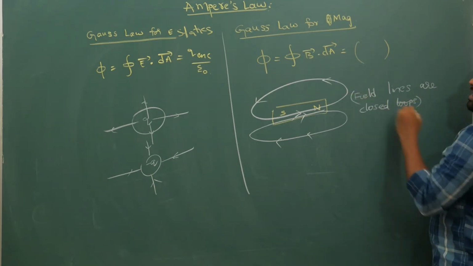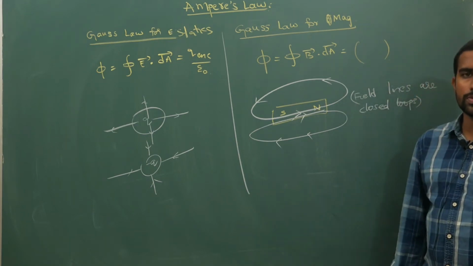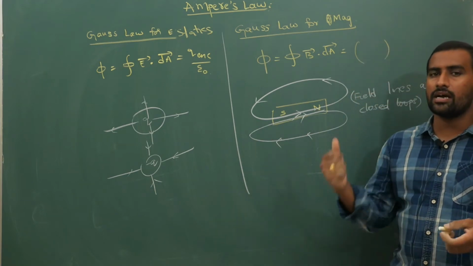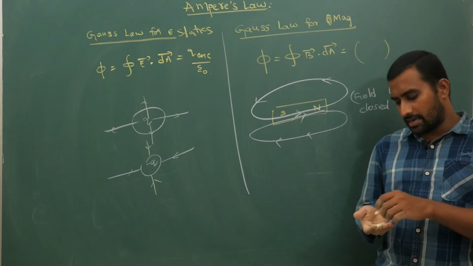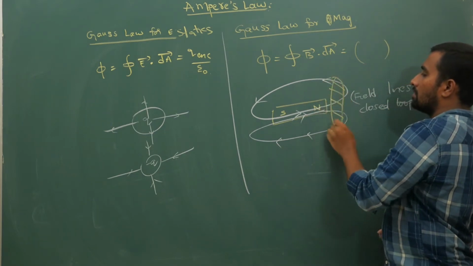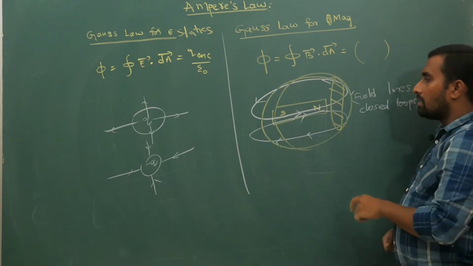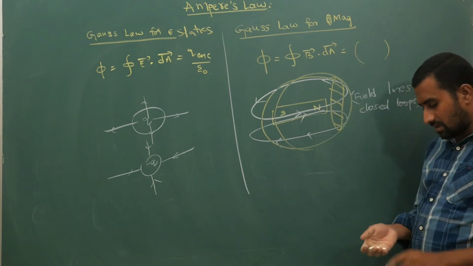Now if your field lines are closed loops, however many lines come out of some surface, that many lines will eventually enter. Anywhere you take any closed surface, as many lines as enter will leave the surface.